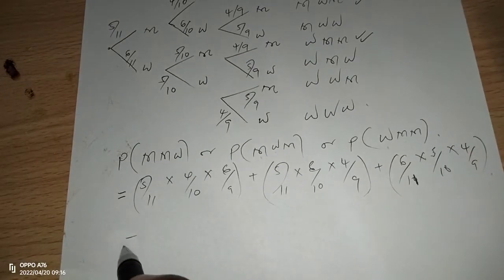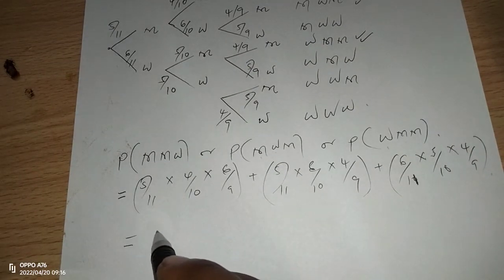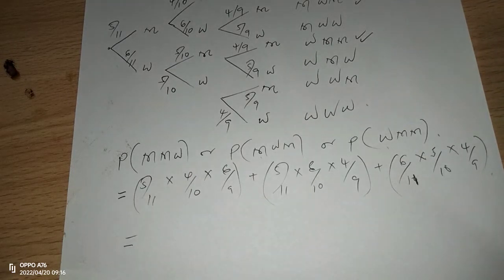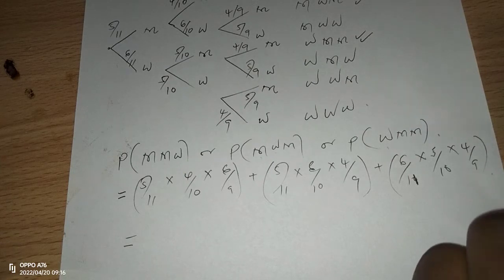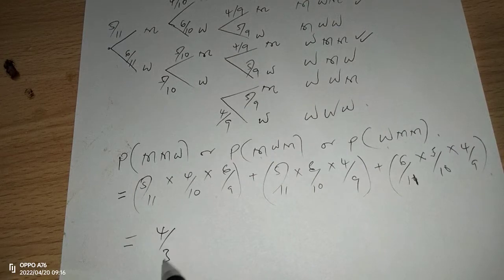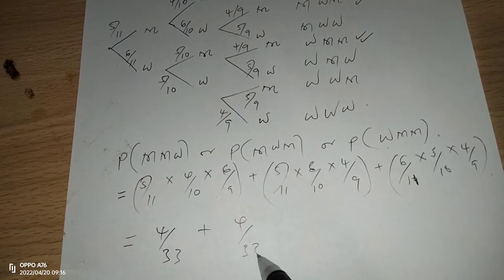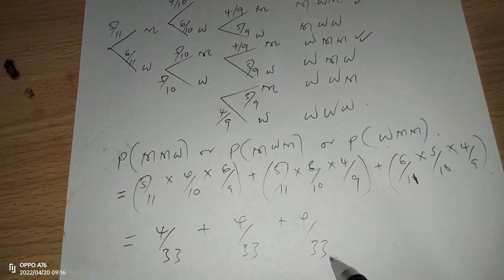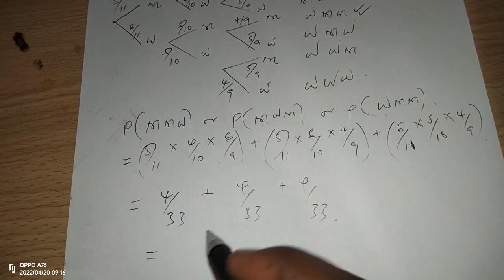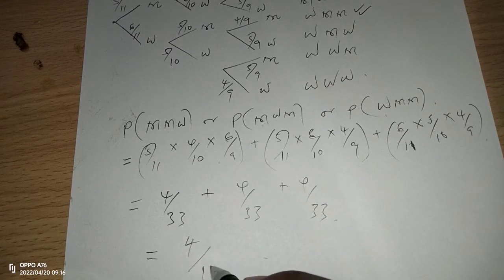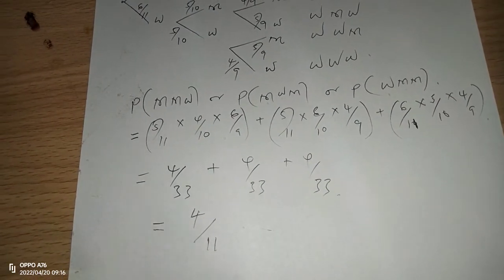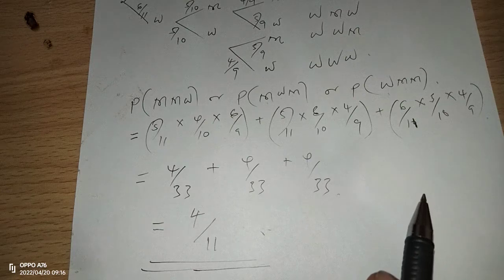Therefore, when we multiply all these cases, you find the first case is going to give us 5 by 4 by 6, divided by 11 times 10 multiplied by 9, and this is going to give us 4 out of 33. So we add 4 out of 33 and 4 out of 33, and this is going to give us a total probability of 4 out of 11. So that is the probability that the committee chosen consists of more men than women.